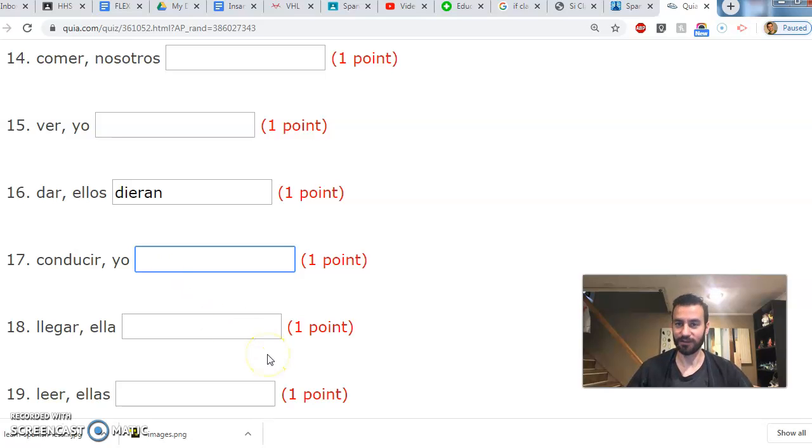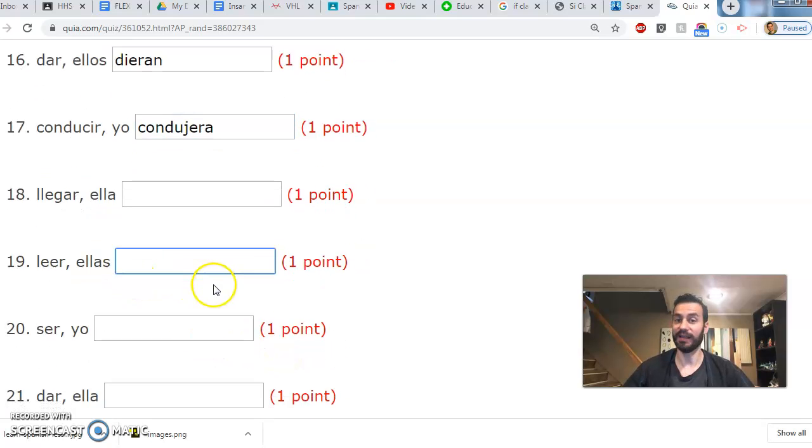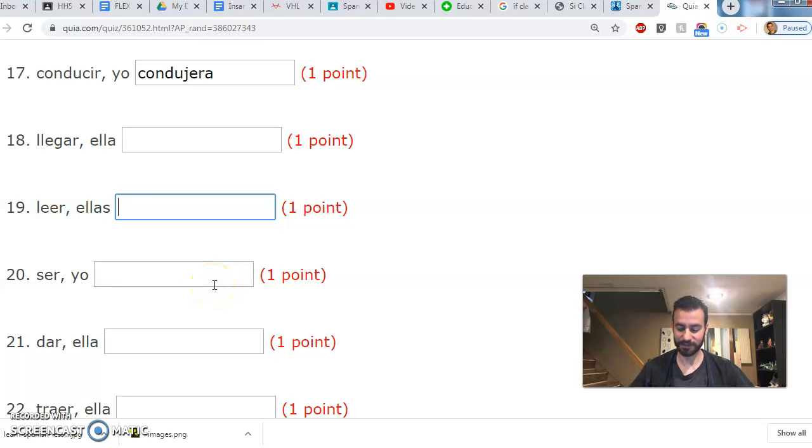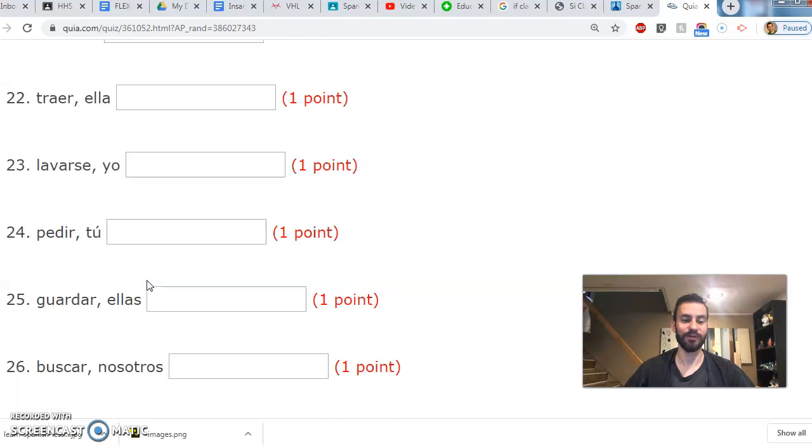Conducir. That's another irregular verb. That's a J preterite. So condujeron. Drop the -ron, condujera. Let's see, leer. That's another tricky one because it is leyeron with a Y in the preterite. Drop the -ron, leyera. Ser, ir, remember, they have the same conjugation. Fueron, remember? Drop the -ron, fuera.